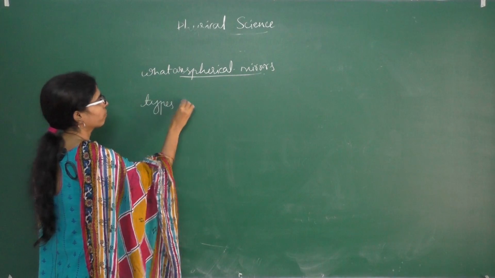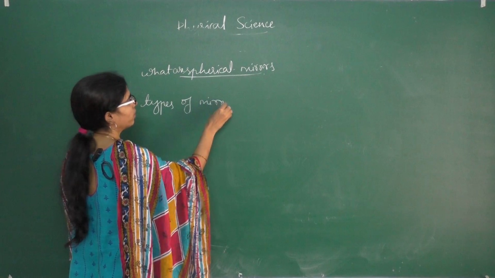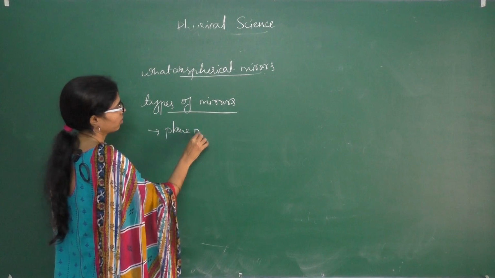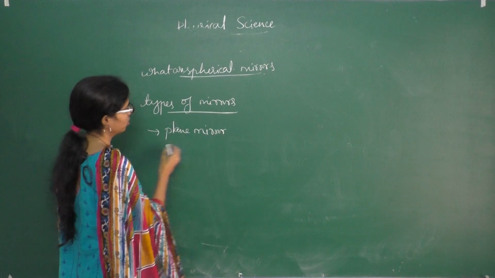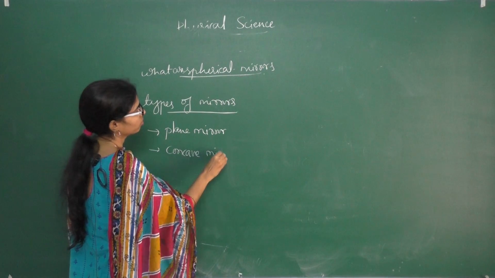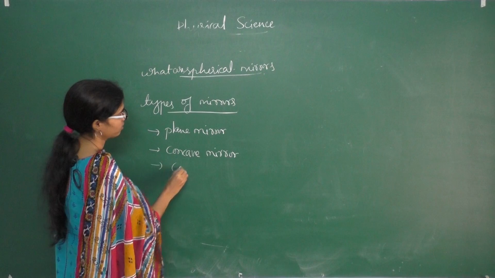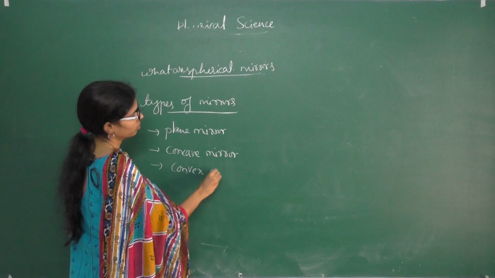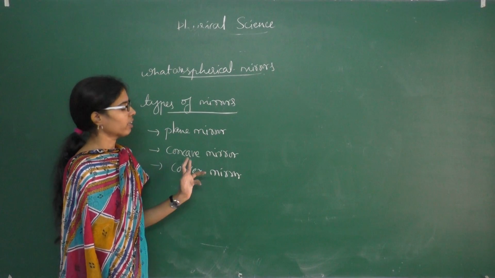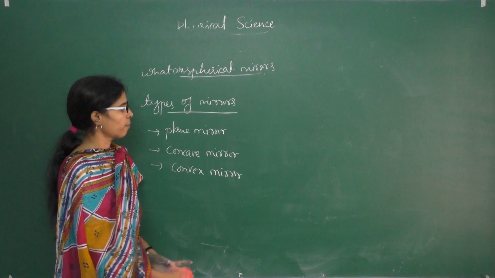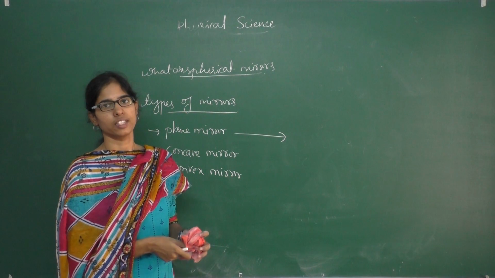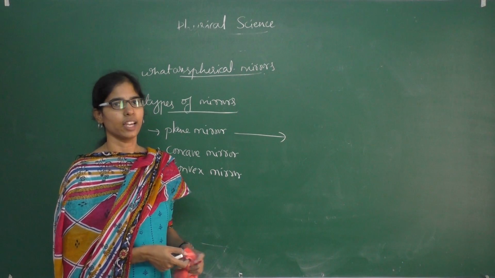Types of mirrors. The first one is plane mirror, the second one is concave mirror, the third one is convex mirror. So there are three types of mirrors: plane mirror, concave mirror, and convex mirror. So what is a plane mirror? A plane mirror is one in which we see our faces. Those mirrors we call plane mirrors.